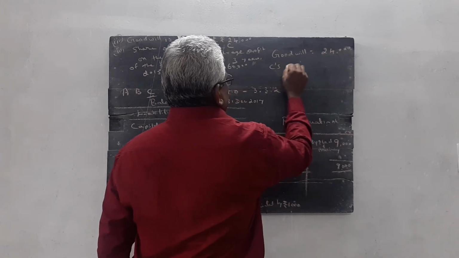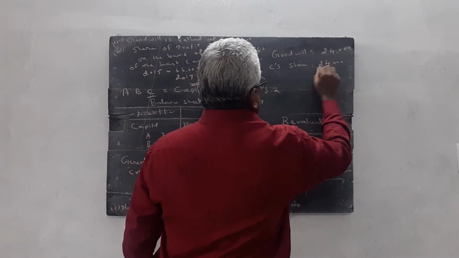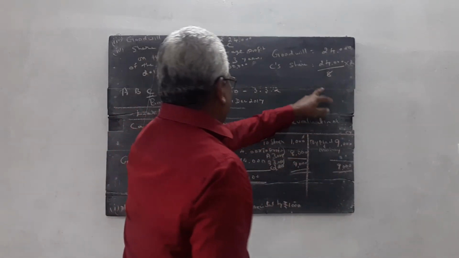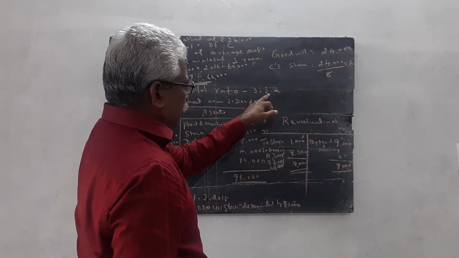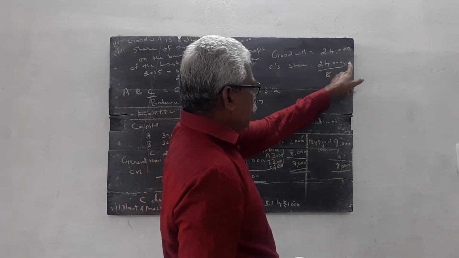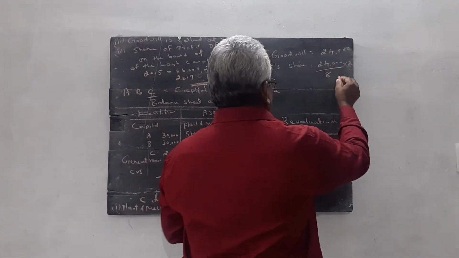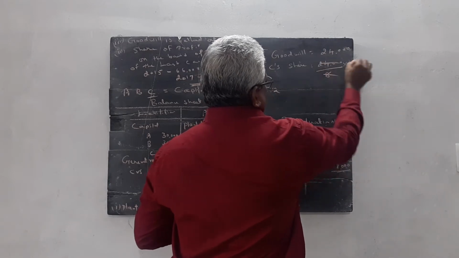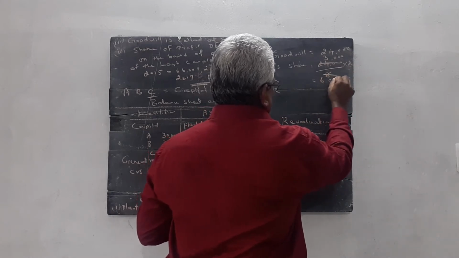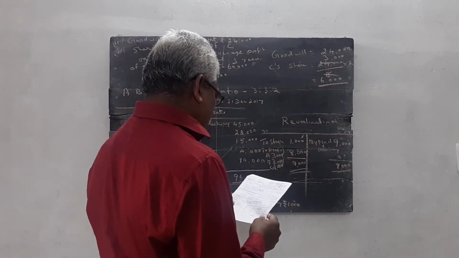Here, C's share is equal to 24,000 divided by 8 and multiplied with 2. How do you get this 8? The same procedure. 3 plus 3, 6 plus 2, 8. Then C's portion multiplied with 2. So, we can get 3 8s are 24, 3000 into 2 is equal to 6000. C's share of goodwill is equal to 6000.